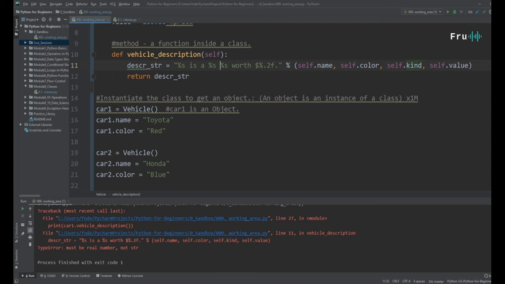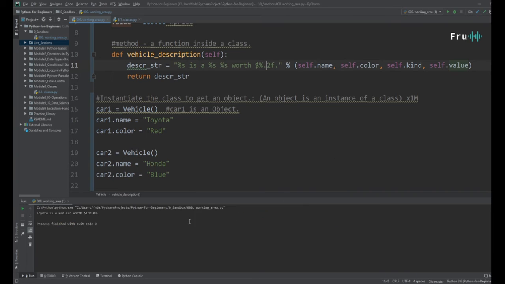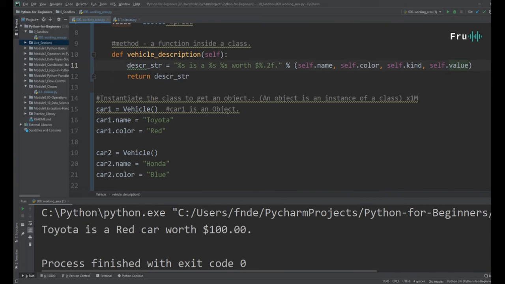All right, because I didn't have enough parameters. So 1, 2, 3. Okay, that makes sense. All right, let's try that. There you go. I was missing one parameter here. You have to be careful as we're typing this very fast.